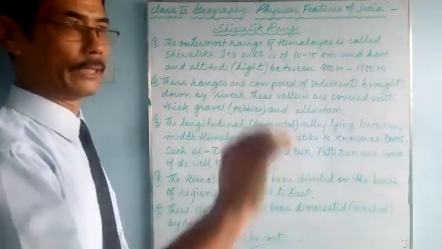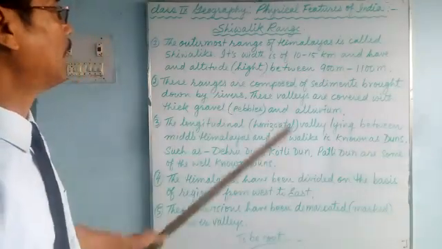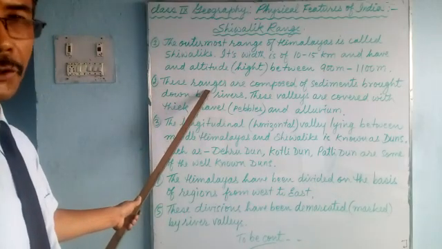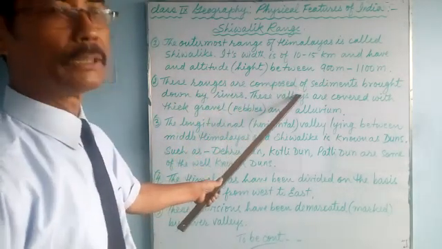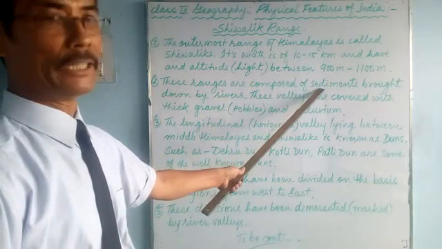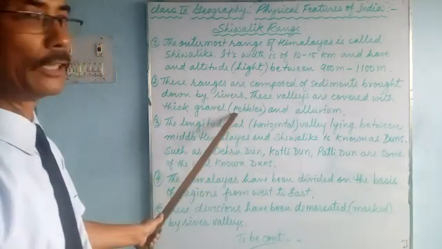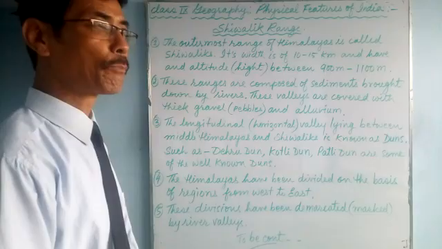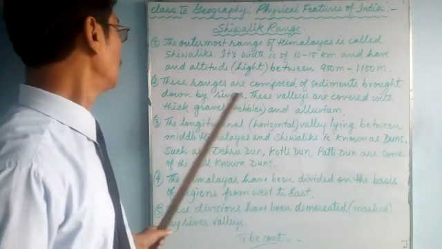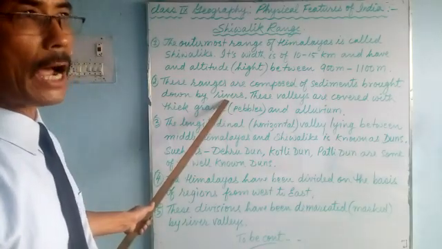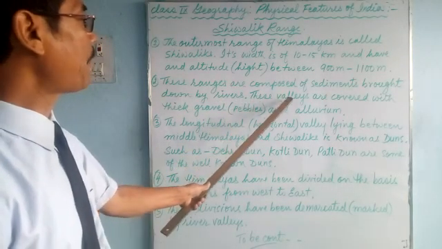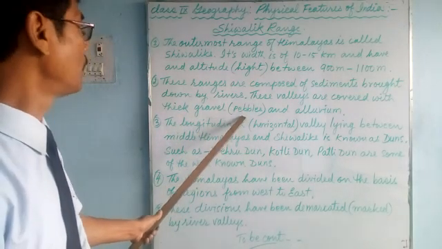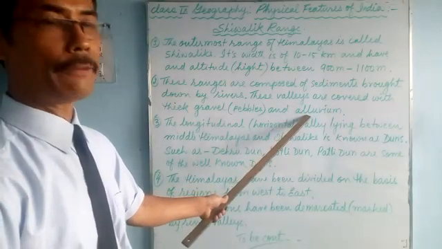These are the third fold. It is forming now. These are the Shivalik ranges. Now number two, the Shivalik ranges are composed, meaning made up, of sediments brought down by the rivers from the mountains. Thus it is made up of sediments, stones and alluvium soil. These valleys are covered with thick gravel. Gravel means pebbles, stones. Thick gravel and alluvial soil.